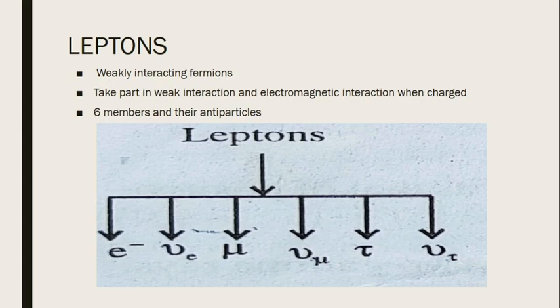Electrons e minus, muons mu minus, tau tau minus. There is no minus given for muon and tau particle in the figure. You have to put mu as mu minus and tau as tau minus. And their corresponding neutrinos, so 6 members, and their antiparticles means altogether there will be 12 members in the lepton family.